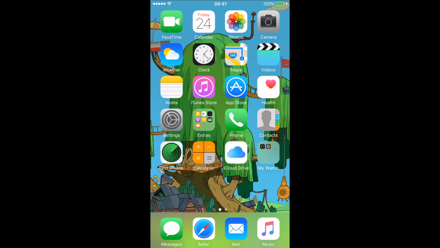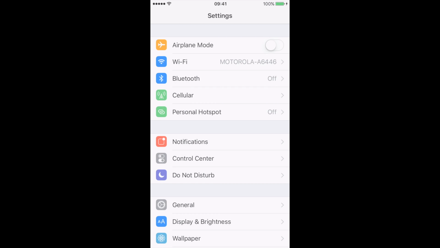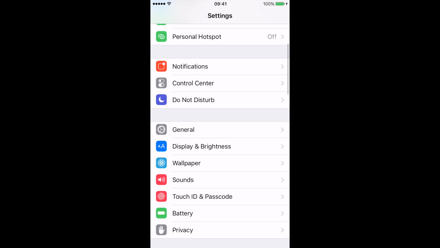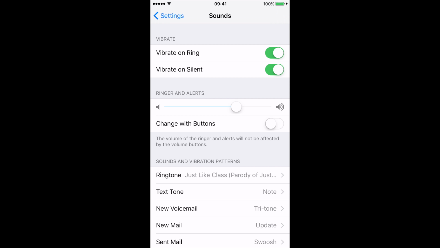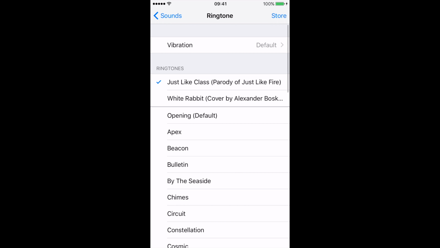In order to set it as a ringtone, you need to open up Settings here. Just scroll down until you see Sounds right here, and go where it says Ringtone. Click on that, and I'm going to set it as White Rabbit.